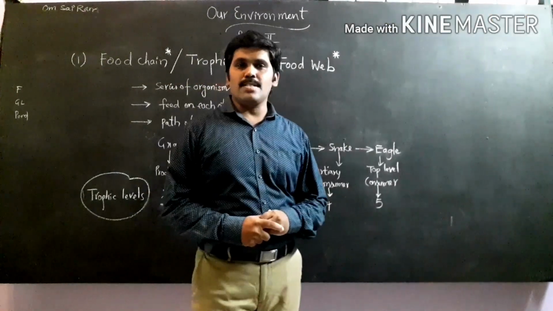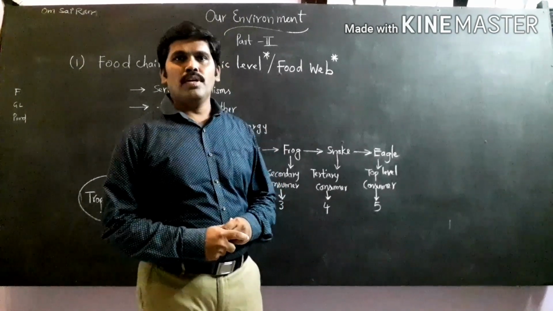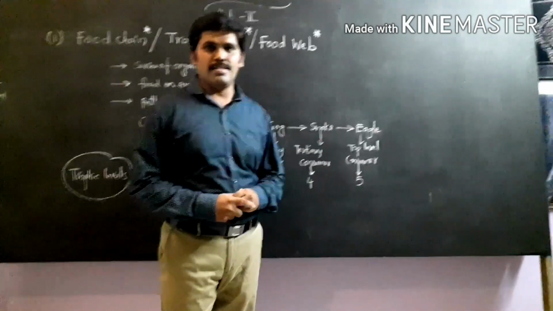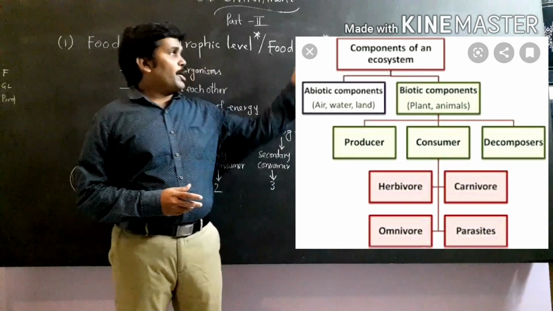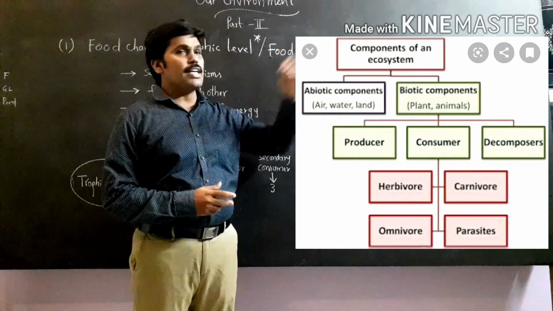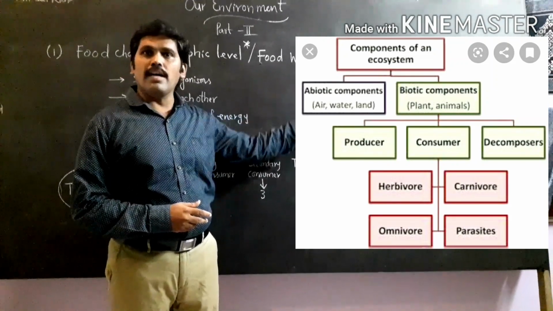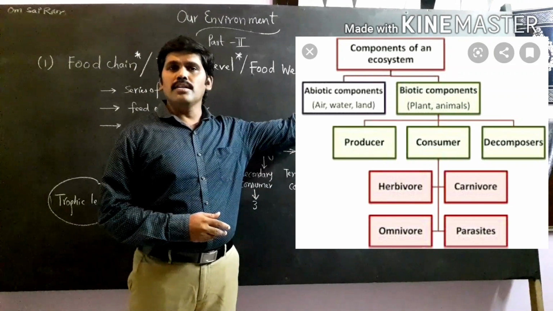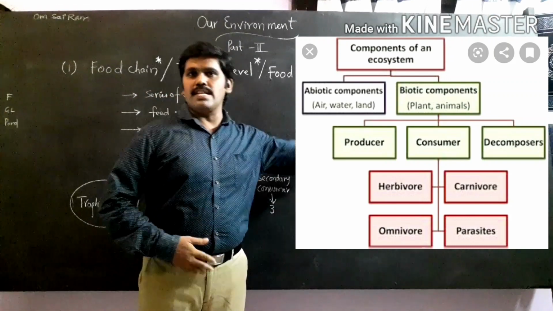In the previous class we explained the main concept of ecosystem. As you know, the ecosystem consists of two components. If you observe this flow chart here, one is the biotic component and the second is the abiotic component. Under the biotic component, all living organisms are included, whereas the abiotic components include all the physical conditions that we explained in the previous class.